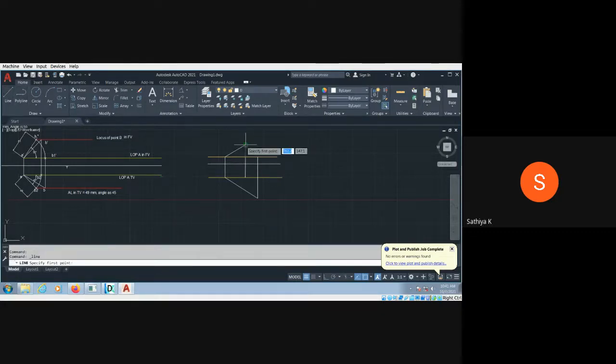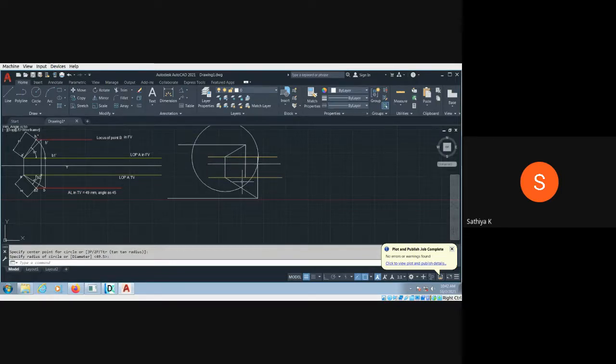Then you have to immediately draw this one. This is nothing but a locus. So this is called a locus, and here also you have to draw the locus of the end point. Okay. Then you have to rotate. How to rotate means go to the circle with radius and keep this as the center and this length as radius. You can rotate and get the intersection here. Okay. So you have to make the point and then join the line.